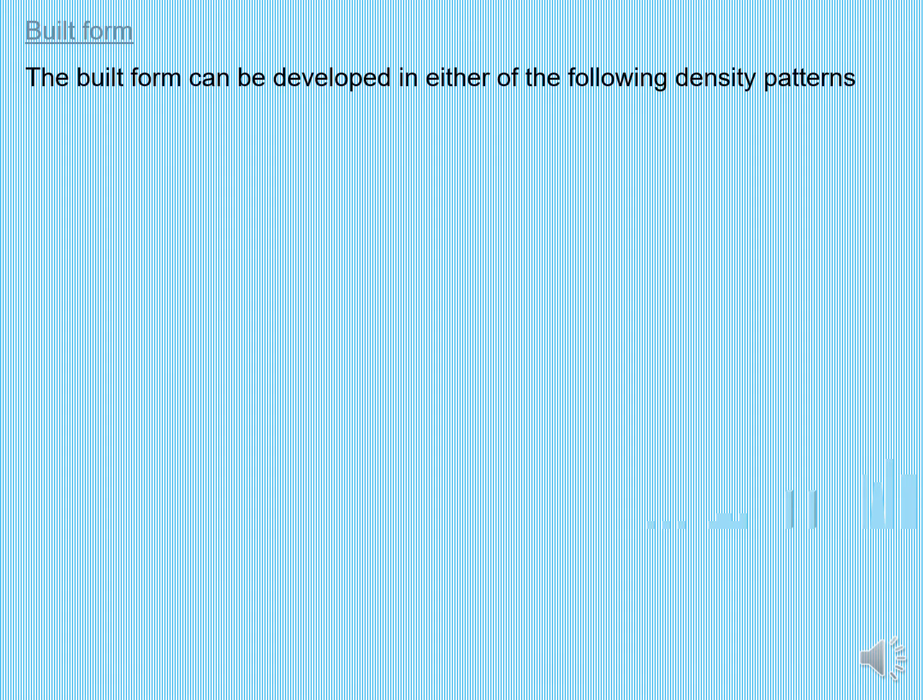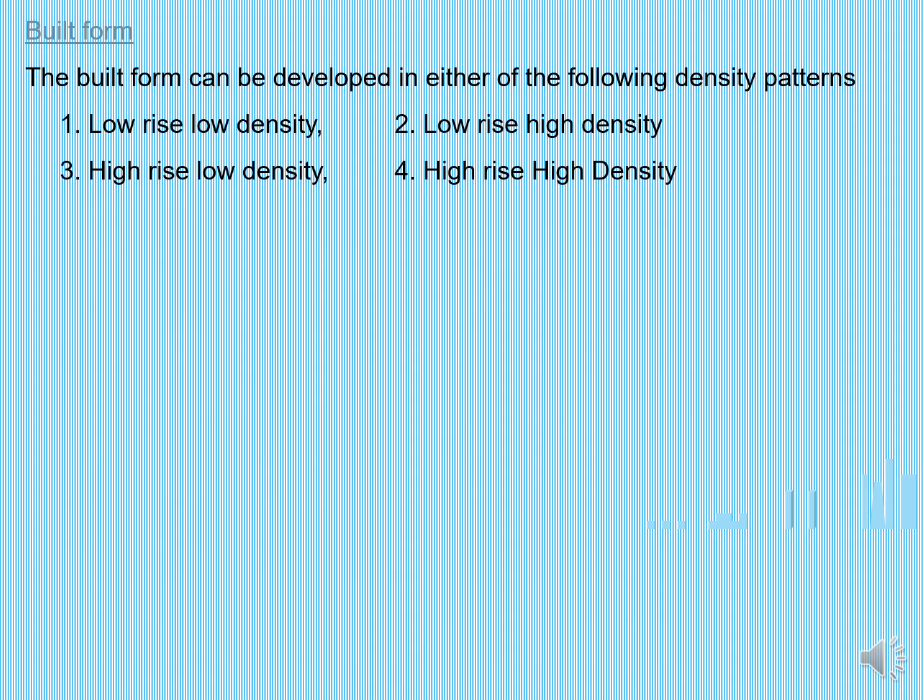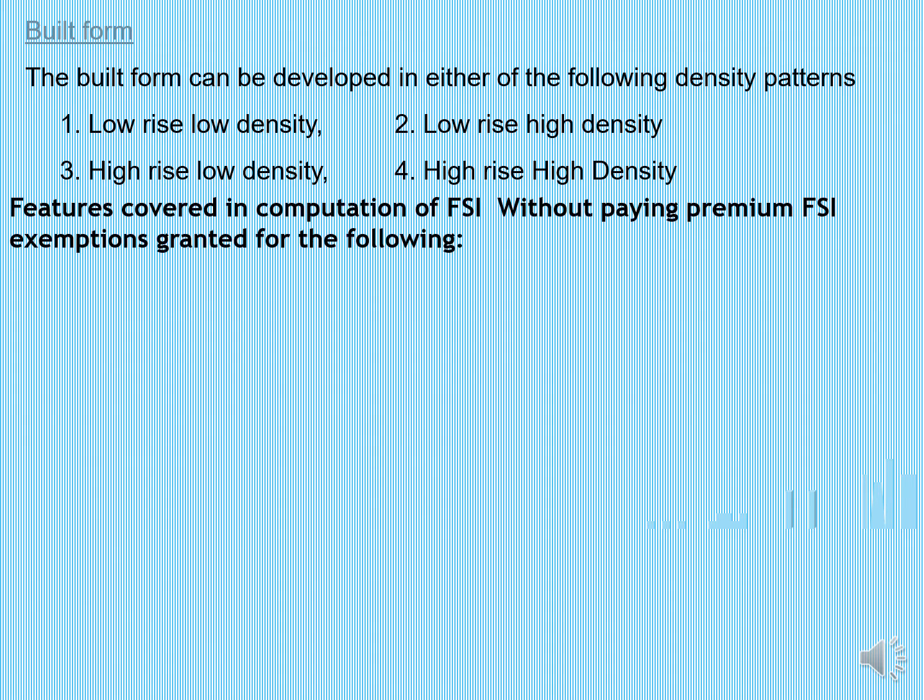Built form. The built form can be developed in either of the following density patterns: low rise density or high rise density. Features not covered in the computation of FSI without paying the premium FSI.